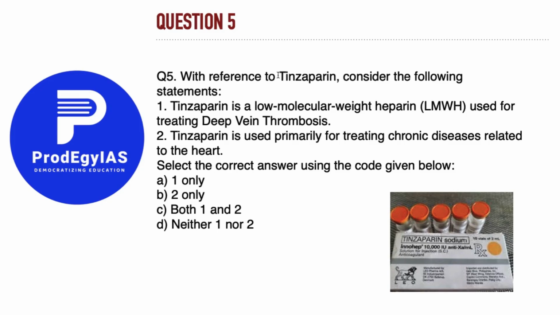With reference to tinzaparin, consider the following statements. Tinzaparin is a low molecular weight heparin, LMWH. It is a medical term used for tinzaparin for treating deep vein thrombosis. The second statement given is tinzaparin is primarily used for treating chronic diseases related to the heart. As you can see, it's a kind of injection which is given to the patients. Now we'll see what facts are correct for tinzaparin, and then we'll select the correct answer.